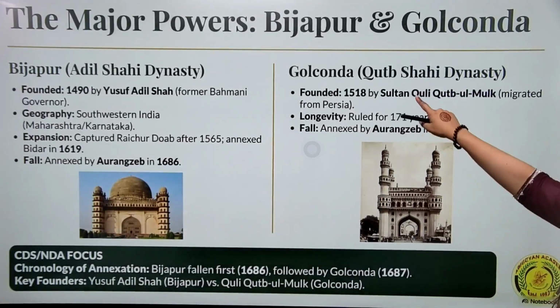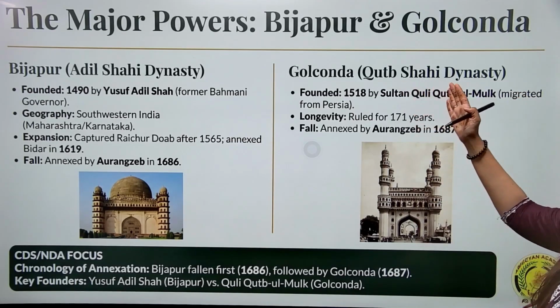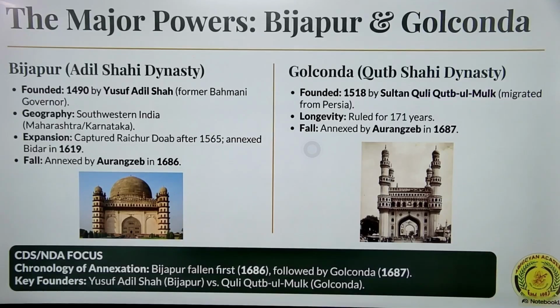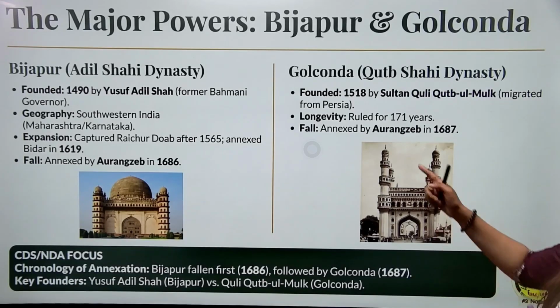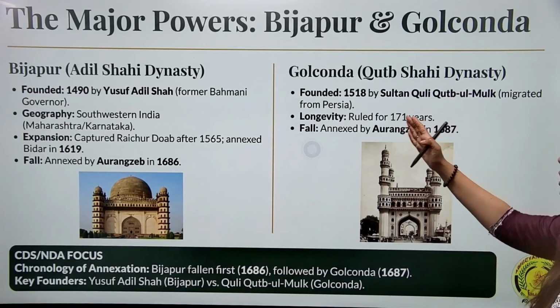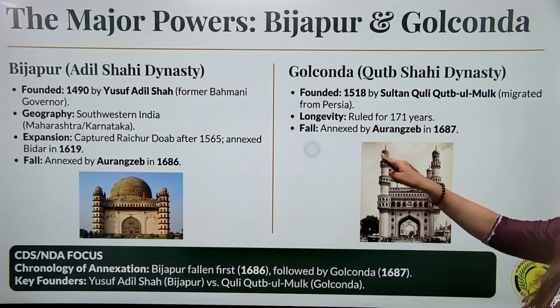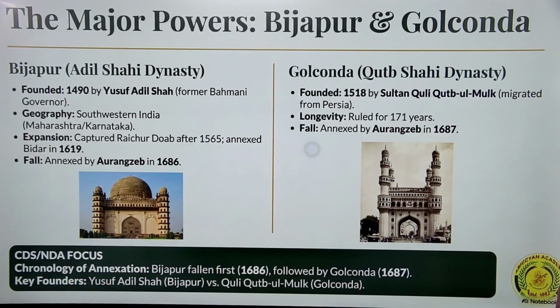Now Golconda, Qutub Shahi dynasty. It was founded by Quli Qutub Shah or Quli Qutub Mulk, so we know this dynasty as the Qutub Shahi dynasty. This dynasty lasted for around 171 years, and later the Golconda Sultanate area was also annexed by Aurangzeb.